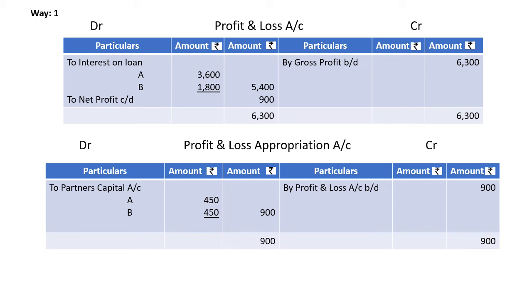So the final net profit is 900, which we bring down to the profit and loss appropriation account. Next, that amount will be a distributable amount that can be distributed to partners in equal ratio. It means the partnership deed is silent, so it can be given equally.